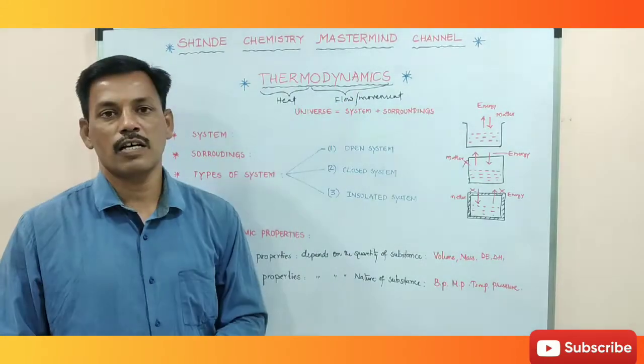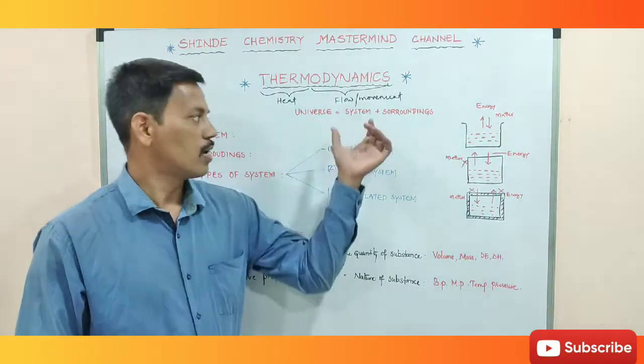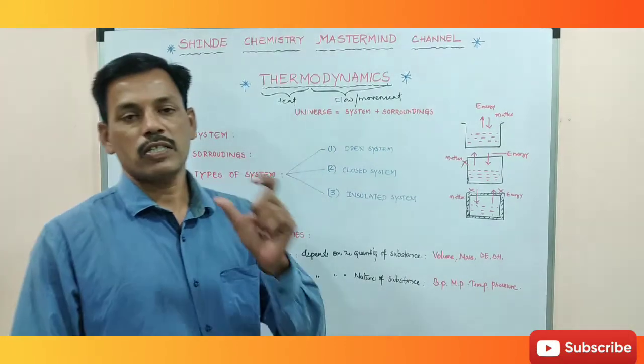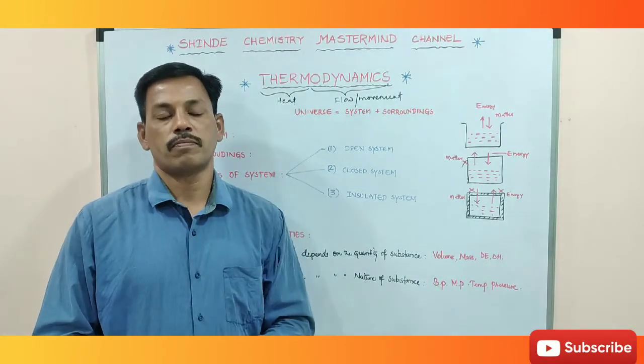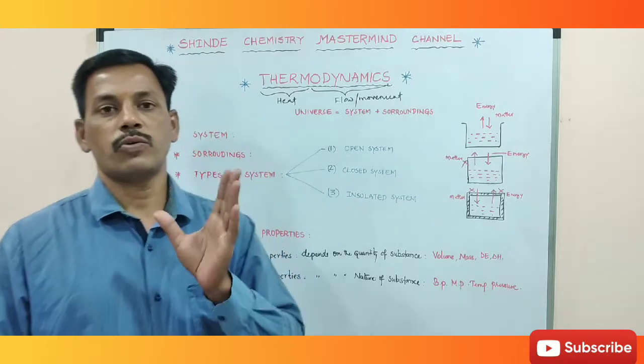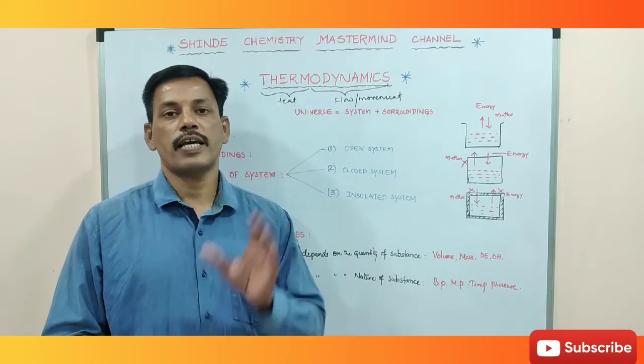In thermodynamics, we generally study systems. So what do you mean by system? A system is a functional part, or a thermodynamic unit, which is taken for consideration for the experiment.